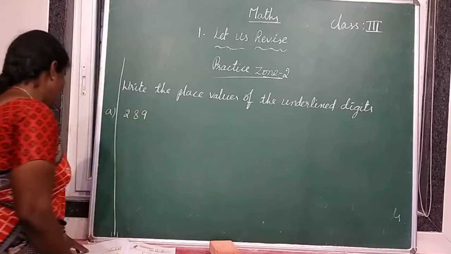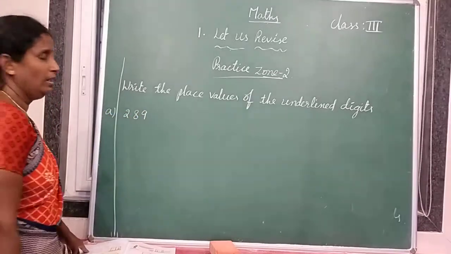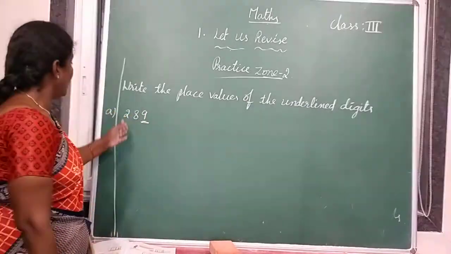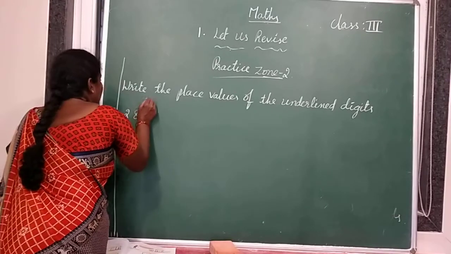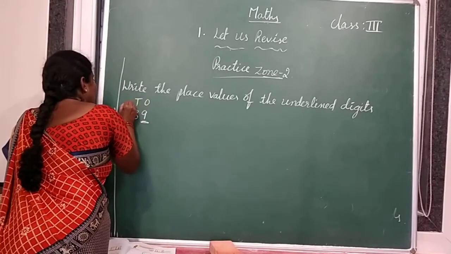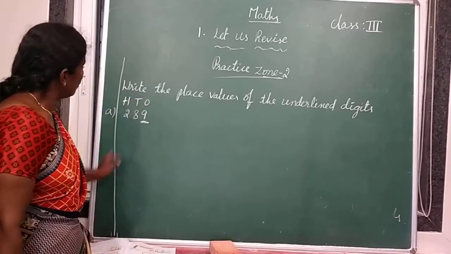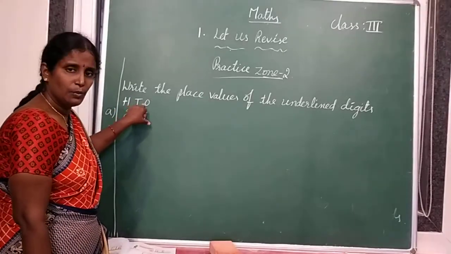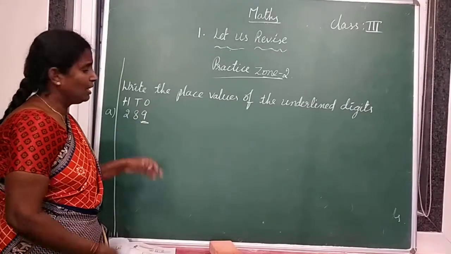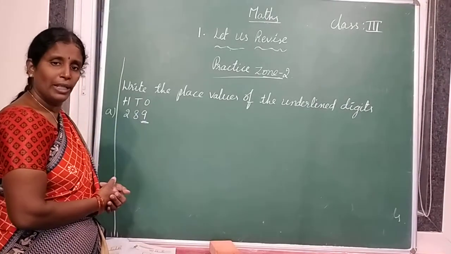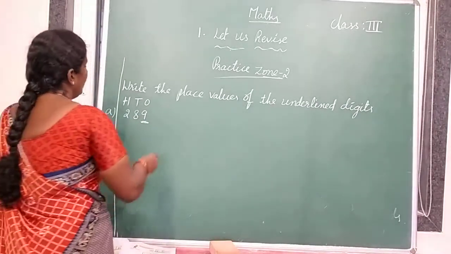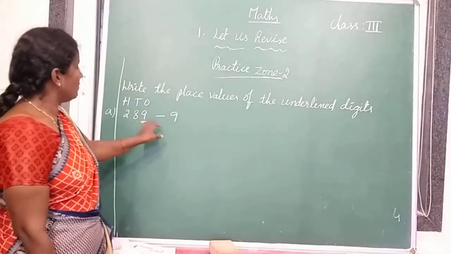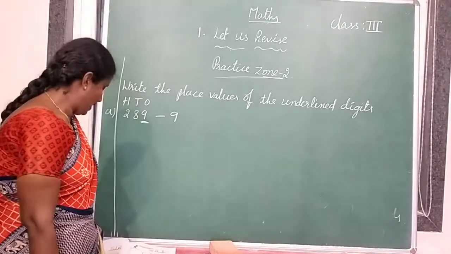Which digit is underlined? 9. So 9 is in which place? You can write the place values also: ones place, tens place, hundreds place. So the underlined digit is 9. 9 is in ones place. So what is the place value of 9? The place value of 9 is 9 because it is in ones place.